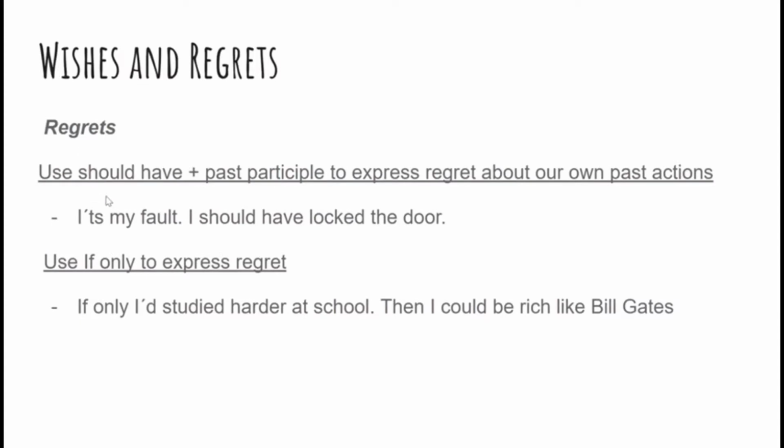Talking about regrets, use should have plus past participle to express regret about our own past actions. It's my fault. I should have locked the door. Well, in this sentence we can see clearly the regret. This person maybe forgot to lock the door, or maybe he or she ignored it, so we can see the regret. And you can use if only to express regret. If only I had studied harder at school, then I could be rich like Bill Gates.